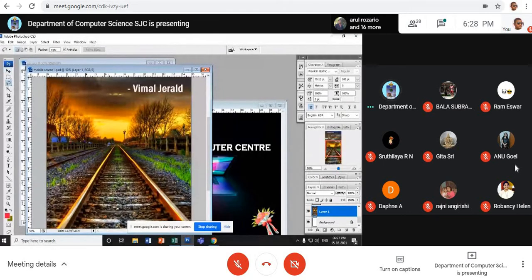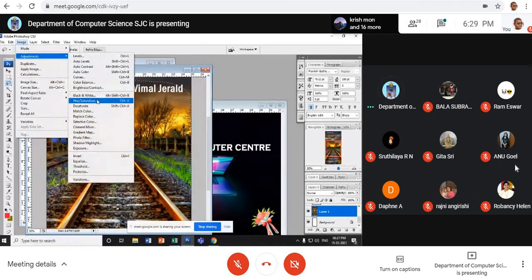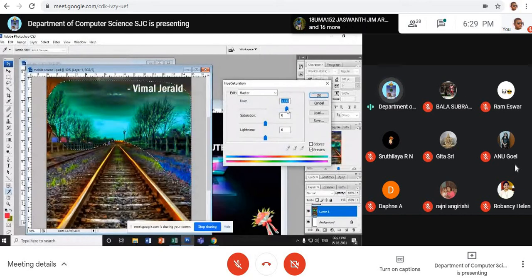So what should I do? I have to choose this part. See, I have chosen this part and go to image, hue saturation. You can adjust it. See here, this part alone completely desaturated. See here, black and white. So a particular portion alone can be in black and white, and the other portion can be in full colors. Maybe see the figure: the human alone can be in color, and all the others can be desaturated. Am I clear to you?